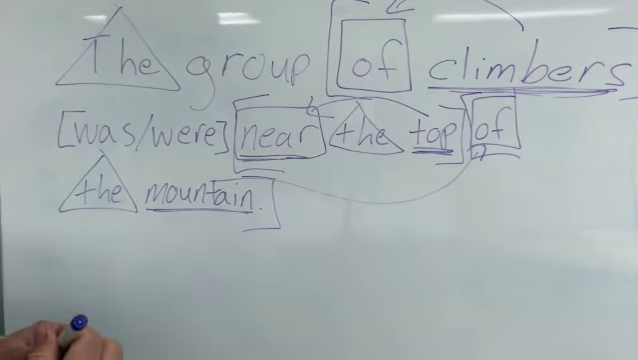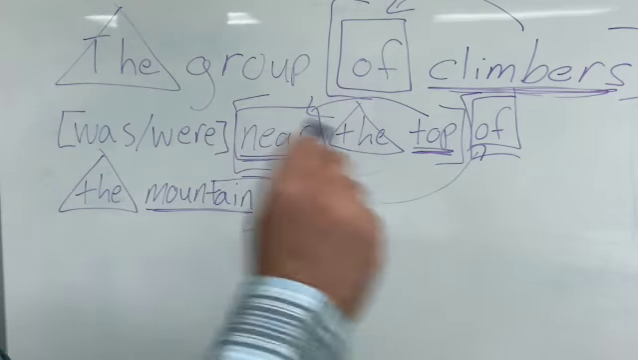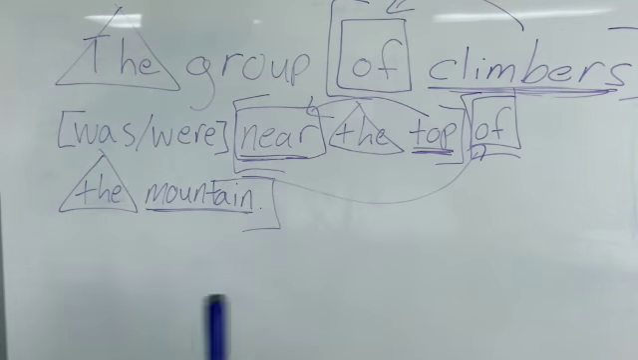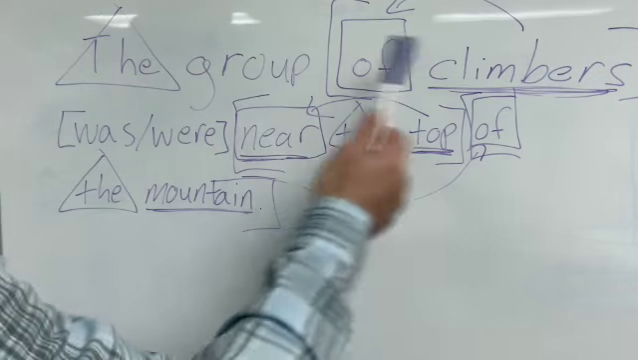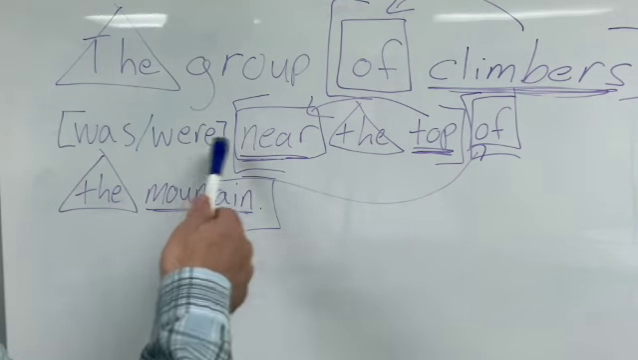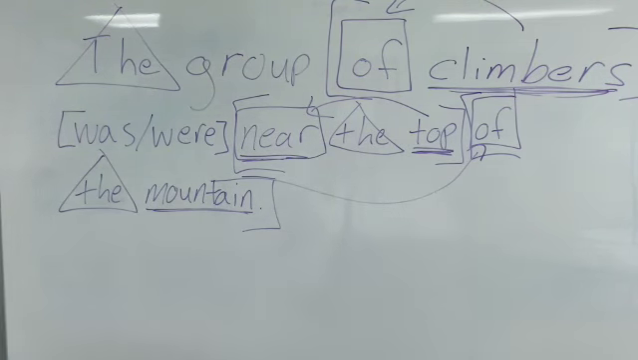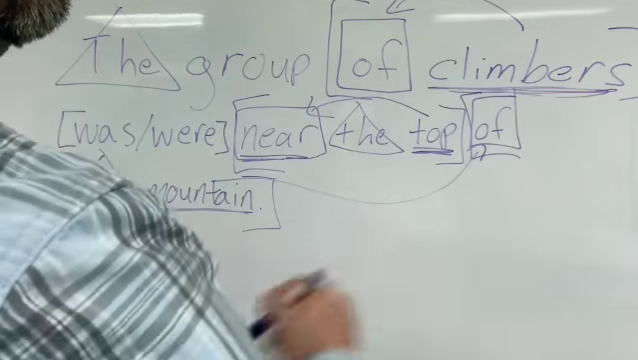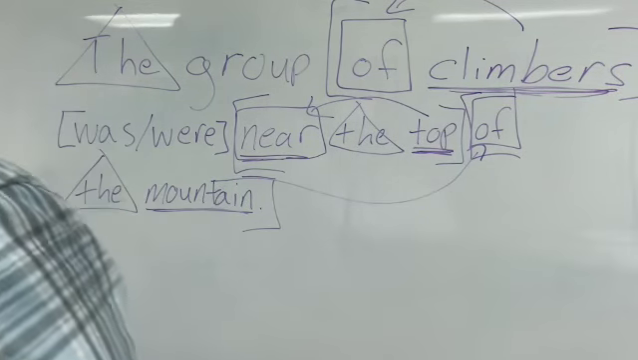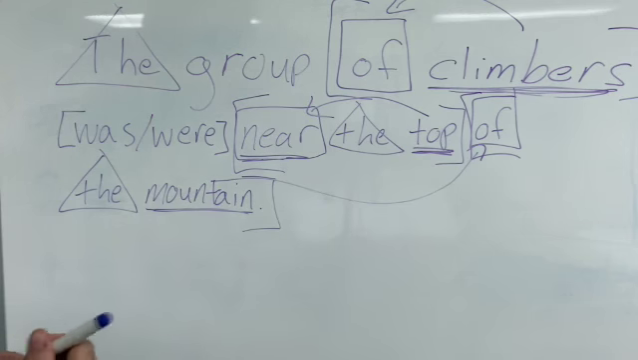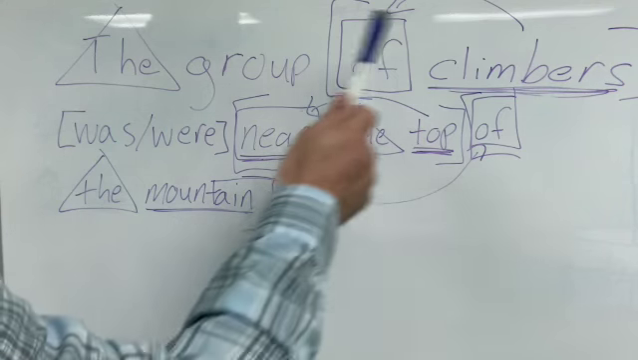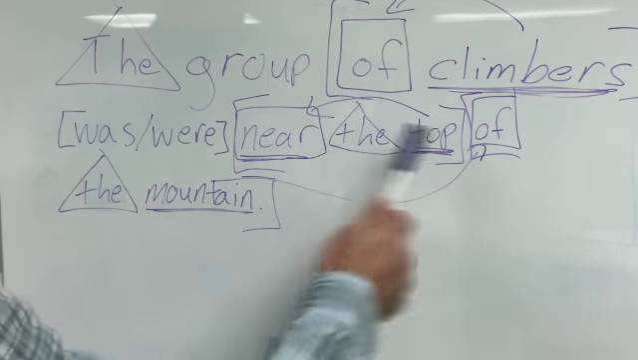As being the object of the preposition, they cannot be the subject of the sentence. Because it's so easy for us to say the group of climbers were near the top of the mountain, because we would say, well, climbers is plural. We have an S here, it's plural. So we would want to use a plural verb here, were. And in fact, that's precisely what the narrator of this particular documentary I was watching did. He said the group of climbers were near the top of the mountain.